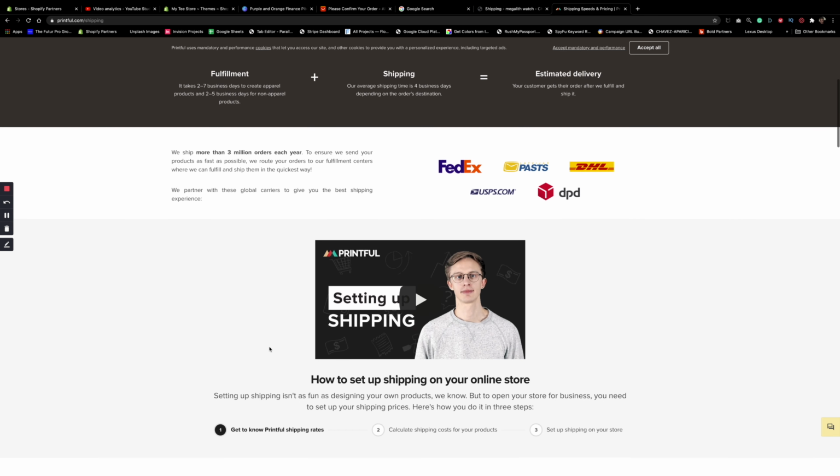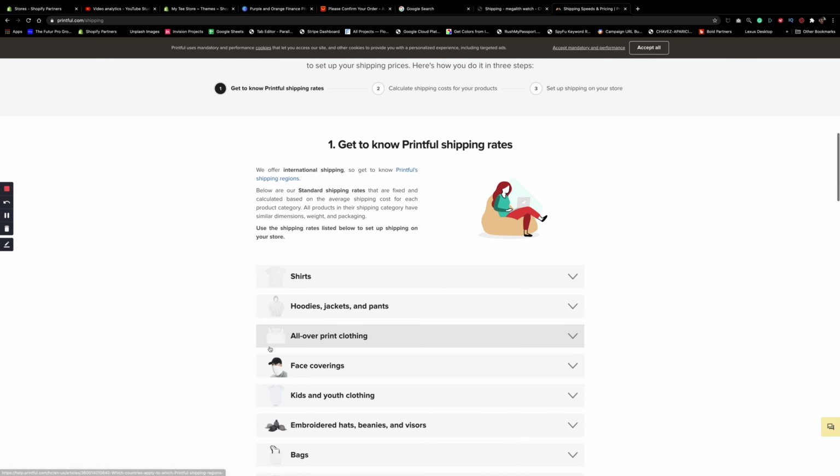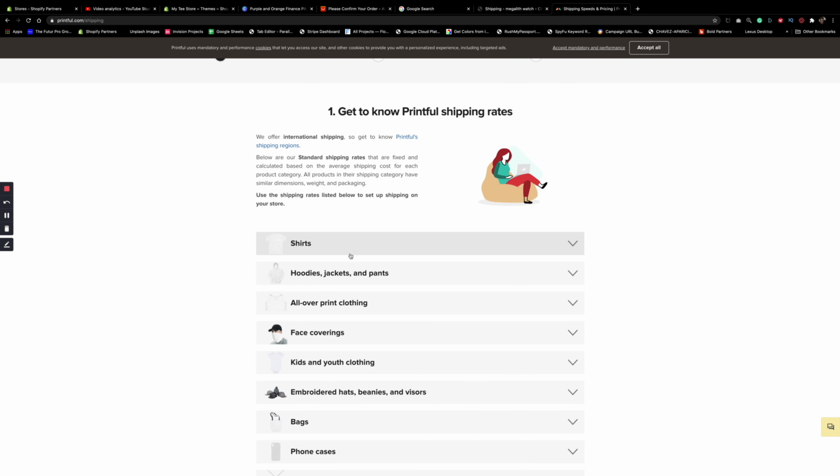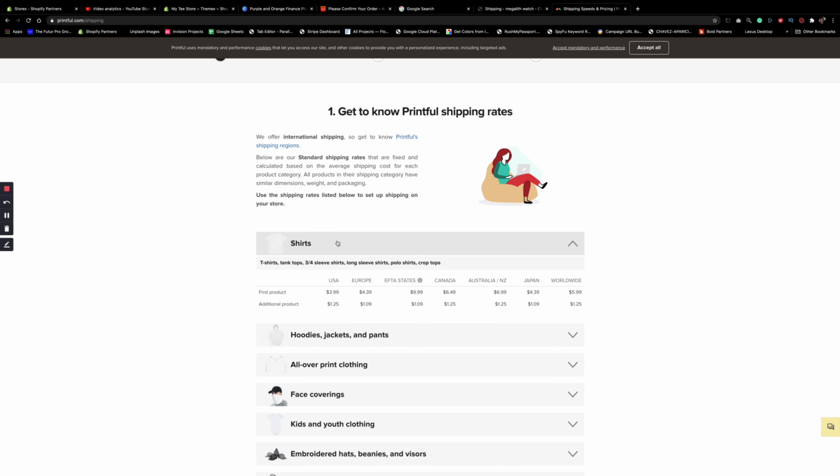But what about the costs? Let's scroll further down here. If you're selling shirts, look at this. Right here it's saying that for the first product, they're going to charge you $3.99, not the actual full order. So if you sold your first shirt, that's what it is, $3.99. If you're going to feel a certain type of way based on your first sale and Printful taking that $3.99, this is what I advise you to do.